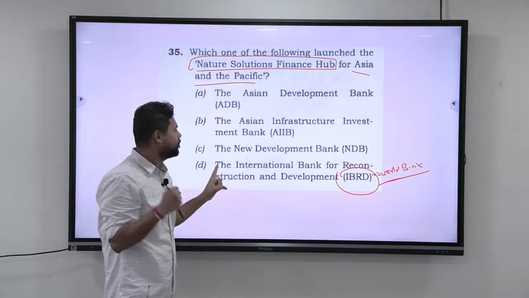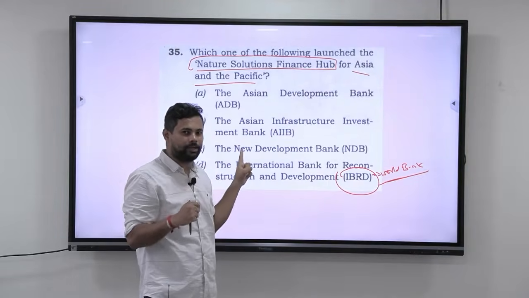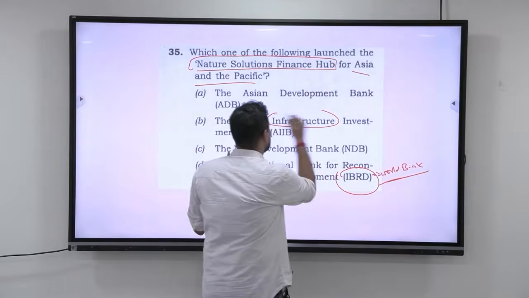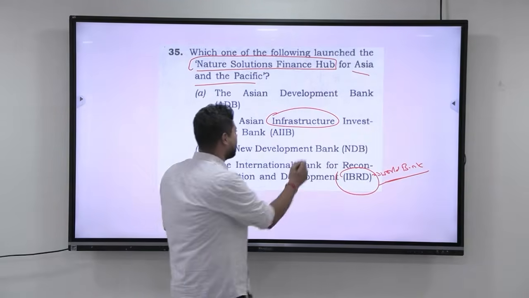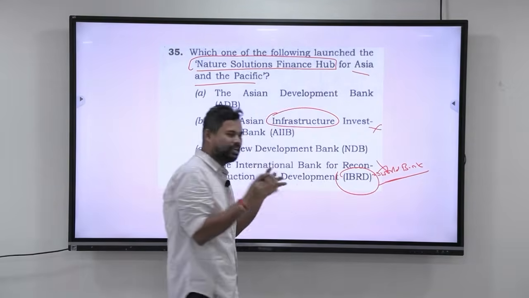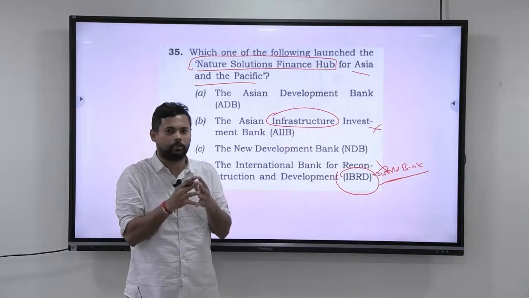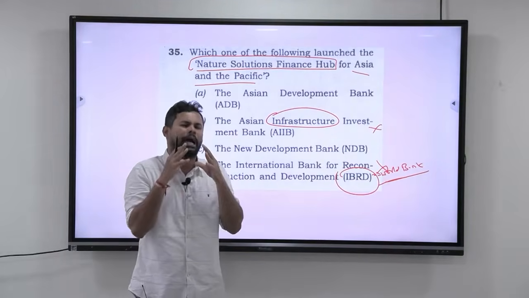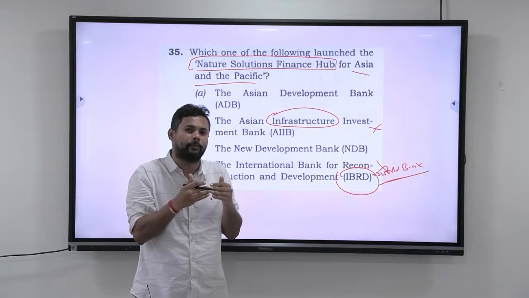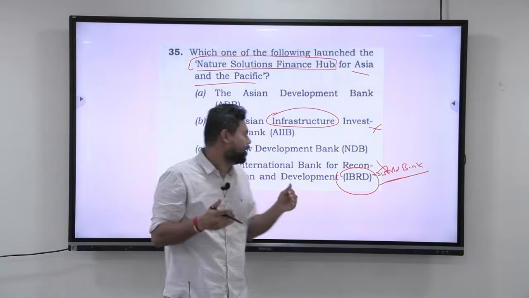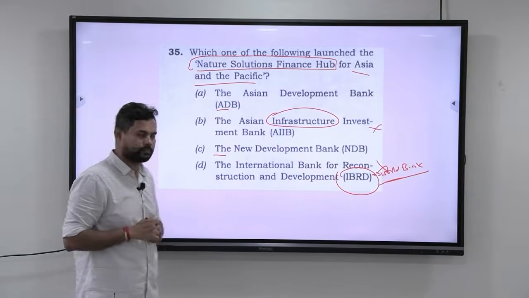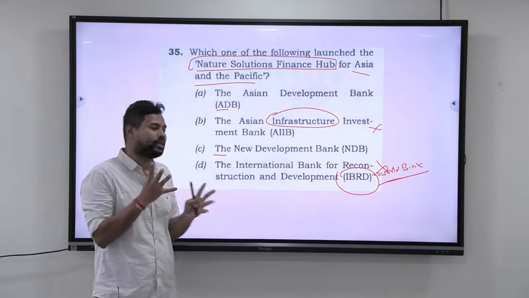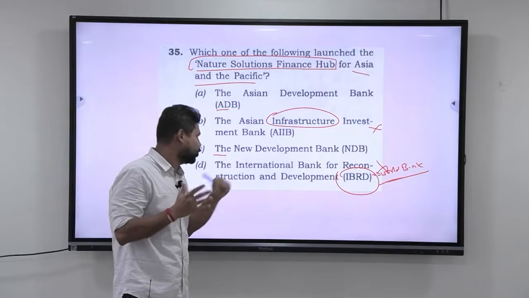With that I can say the Asian Infrastructure Investment Bank mainly focuses on infrastructure and not on nature solutions. On that basis I can also eliminate this. Again, it is far-fetched. I'm not saying this is exactly how I would do it; I'm trying to apply some type of logic to come closer to the answer. Either way, you will come and stand at A and C, Asian Development Bank and New Development Bank.